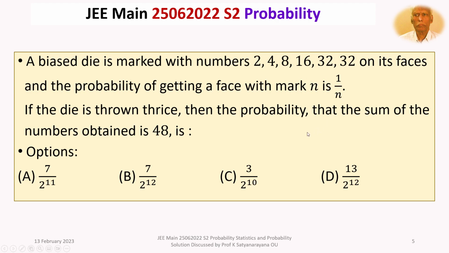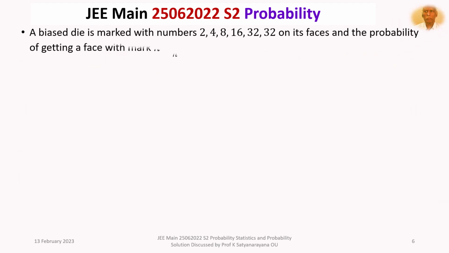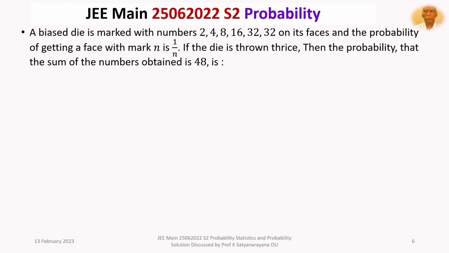And the die is thrown thrice, and we have to find the probability that the sum of the numbers so obtained after throwing the die 3 times is 48. That is the given question.